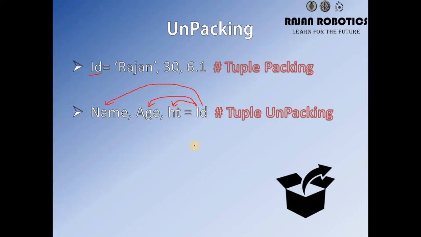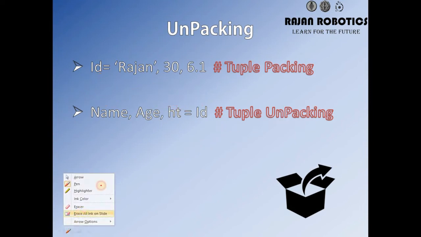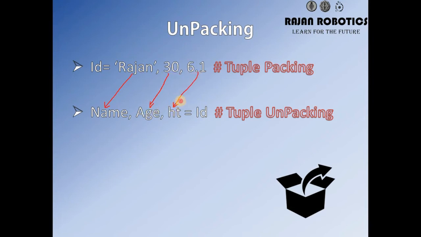And this we call tuple unpacking. So what Python does is, Rajan will go into name, 30 will be age, the second value to the second variable, and the third value to the third variable. So ht will be 6.1. And when we ask print age, Python will give the value of age as 30. This we call tuple unpacking.